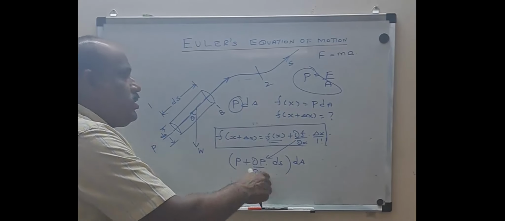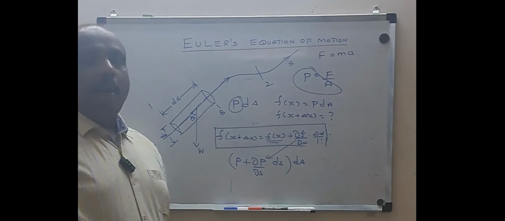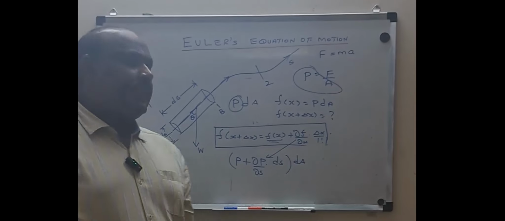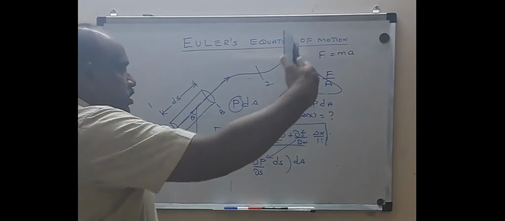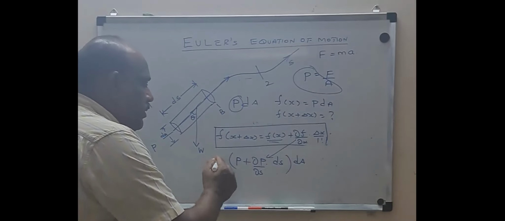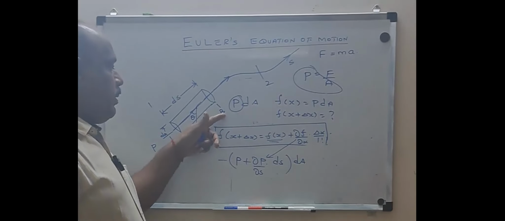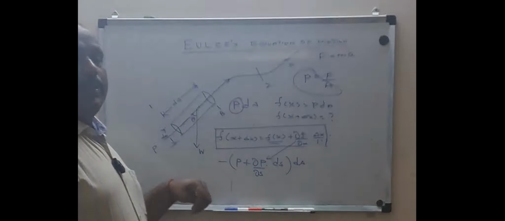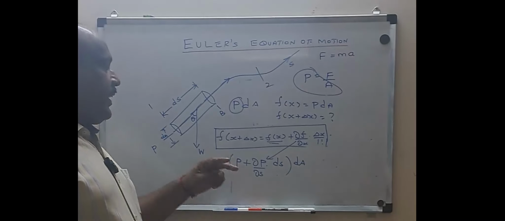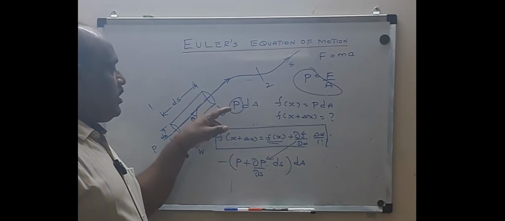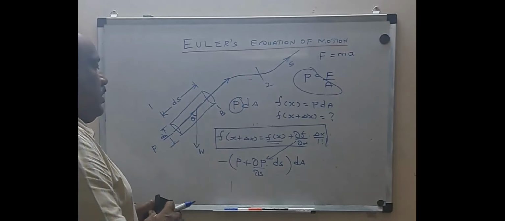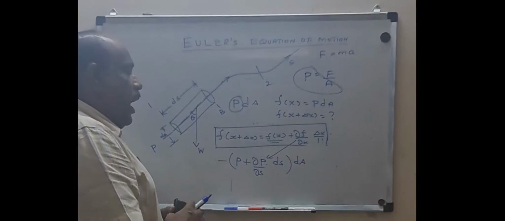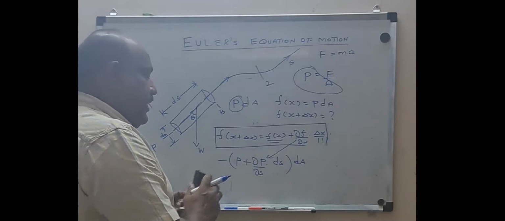So this is a force which is acting in the opposite direction. If I take the unit vector in the forward direction, this will be acting in the opposite direction, which means it will be negative. So both are pressure forces only. This one is trying to make the flow accelerate. This one will try to make the flow decelerate. So the net pressure force will be equal to the summation of this force and this force. So I hope you are able to appreciate the usage of the Taylor series.